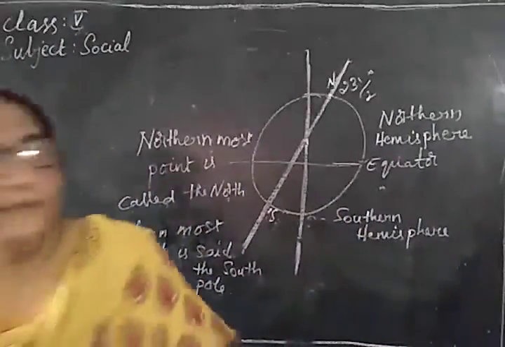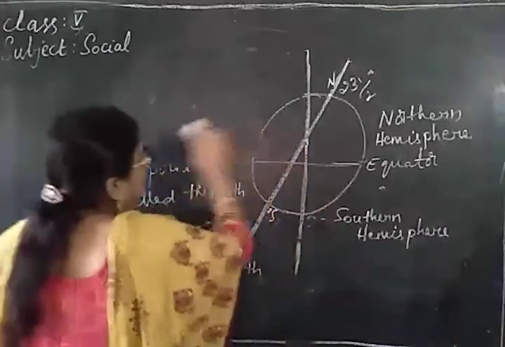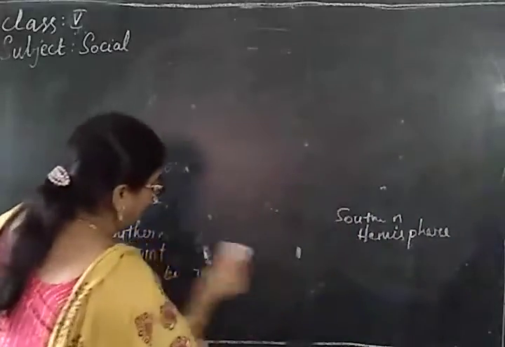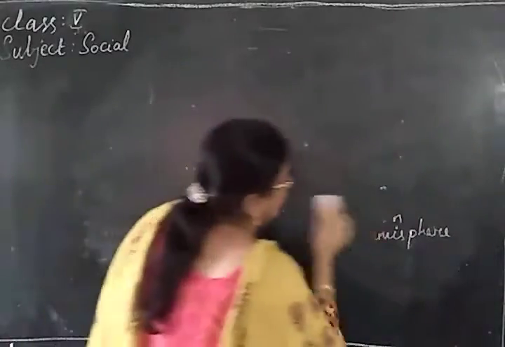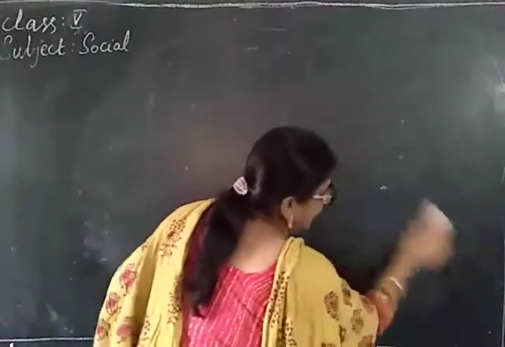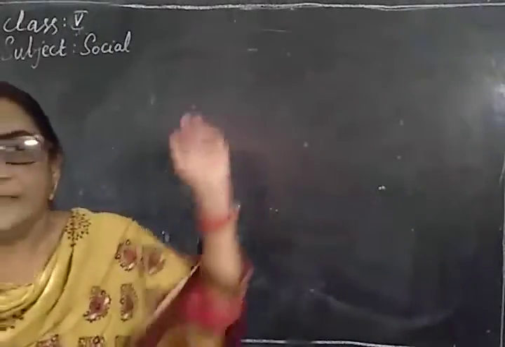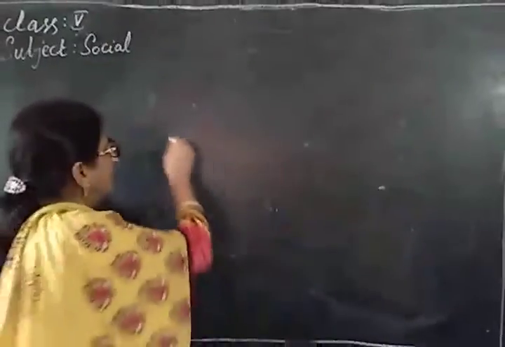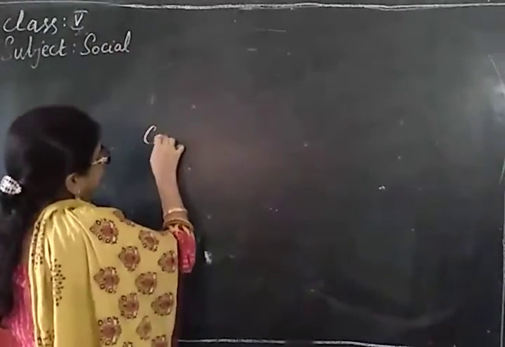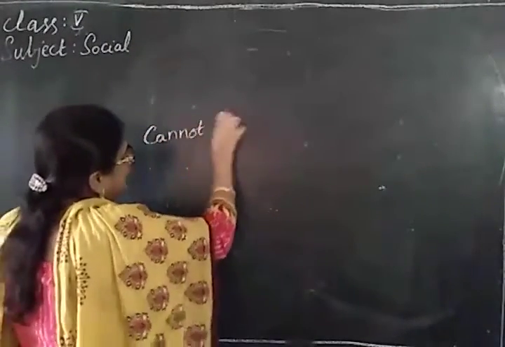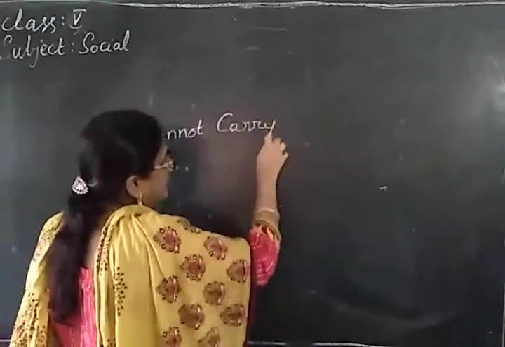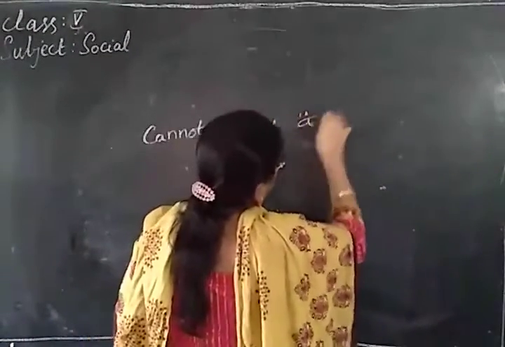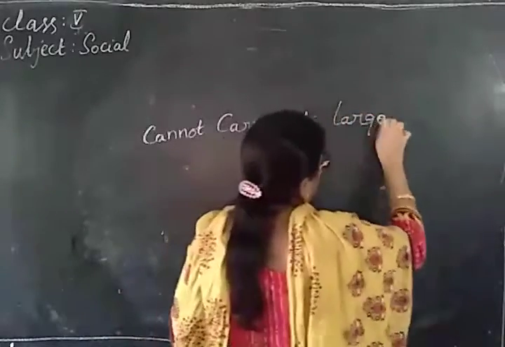So now we are able to see countries and continents and oceans on the globe, isn't it? But still there are certain limitations to it. That means we cannot carry a large globe, isn't it?